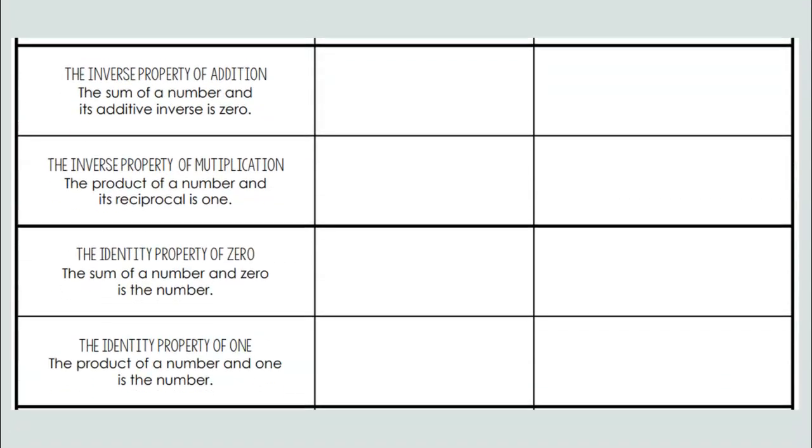Inverse property of addition. The sum of a number and its additive inverse is 0. So you're saying a plus negative a, or negative a plus a, always equals 0. So 3 plus a negative 3 equals 0, but so does negative 3 plus 3.